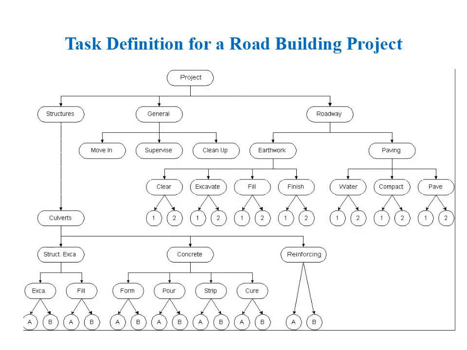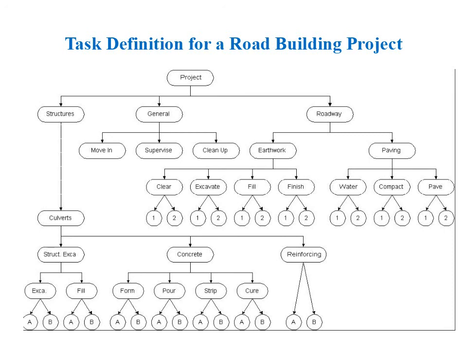Example of task definition for a road building project. In construction planning, suppose we wish to develop a plan for a road construction project including two culverts. Initially, we divide the project activities into three categories: structure, general and roadway. This division is based on the major types of design elements to be constructed.